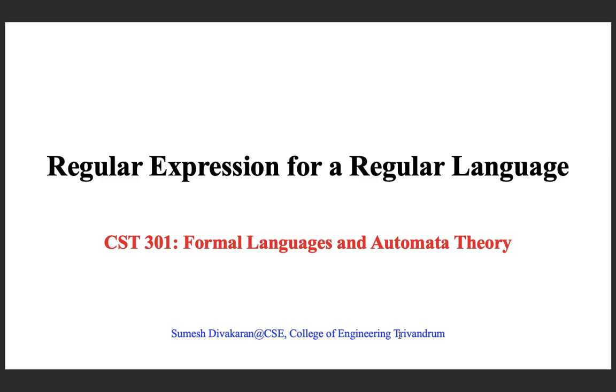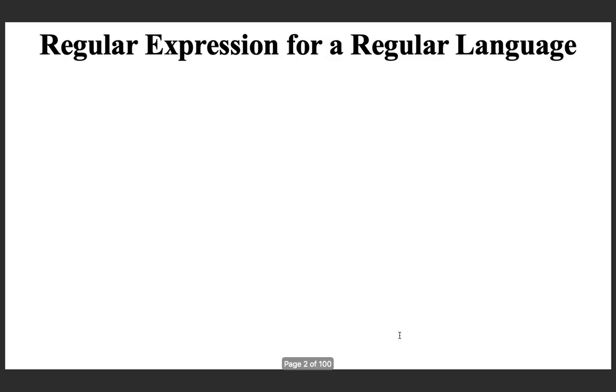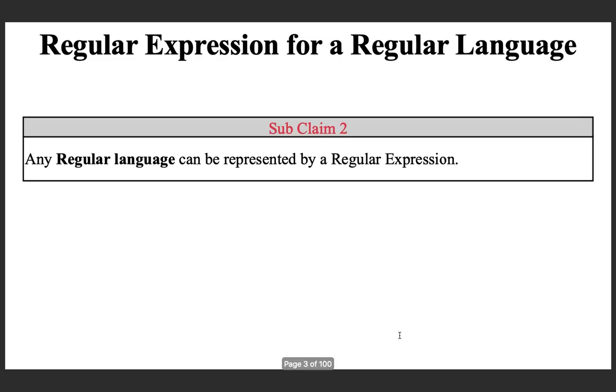According to the definition, a language is regular when there exists a finite state automaton, and here we assume that there exists an NFA when we say that a language is regular. So we need to get a regular expression for a regular language, and this is the subclaim that we stated. Any regular language can be represented by a regular expression.